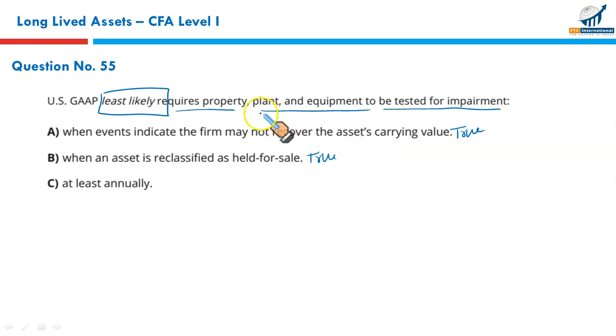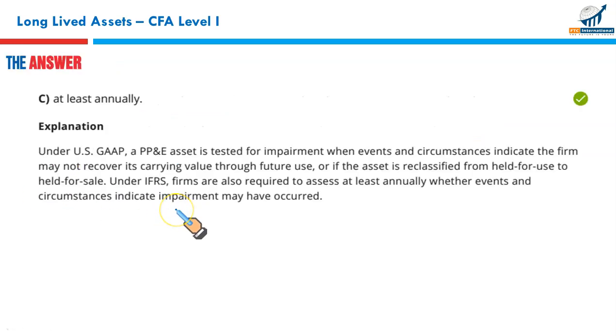Now the last option, property, plant and equipment to be tested for impairment at least annually. This is required under the IFRS, not US GAAP. So this is least likely and hence our right option.